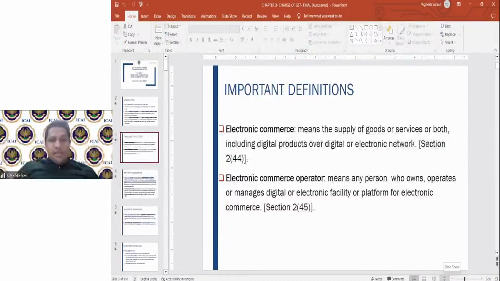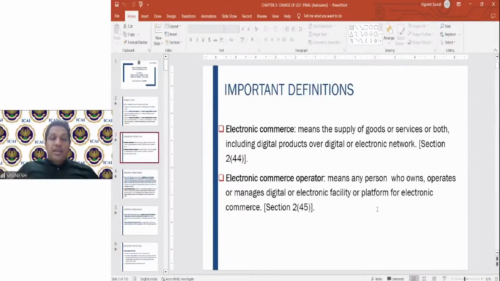But now coming to the next question. Why is the electronic commerce concept important in GST? Can anyone tell me? By now, most of you know what the term electronic commerce is. Now I want to know, why do you think this electronic commerce is important in GST? Why is a separate definition dedicated to this? Is it that important a phrase? A separate definition of computer is not there in GST. A definition of laptop is not there in GST. Then why is the definition of electronic commerce operator there in GST?